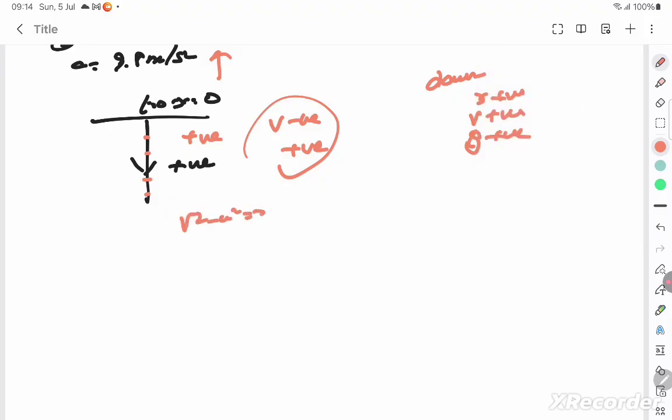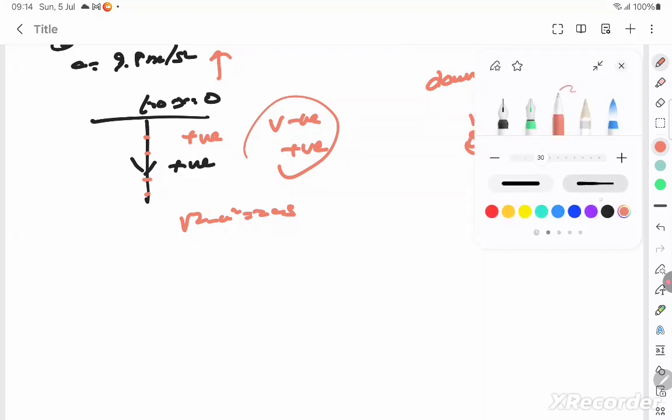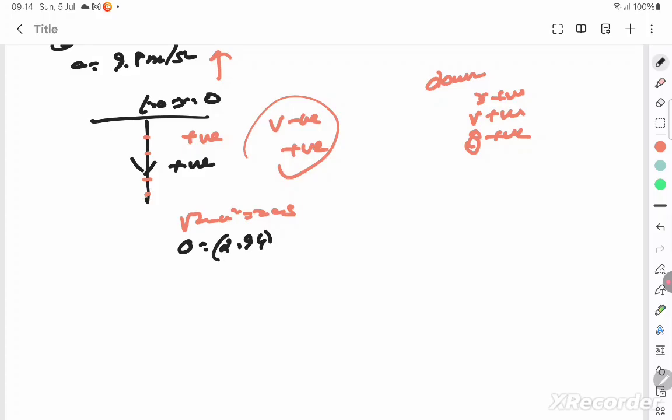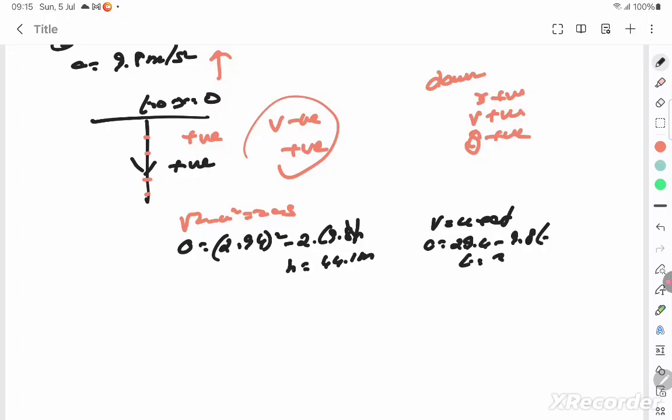You know, v square minus u square is equal to 2as. So you know v is 0, which is equal to 29.4 the whole square minus 2 into 9.8 into h. H is equal to 44.1 meter. And then you can use v is equal to u plus at, and you write v as 0. It's 29.4 minus 9.8 into t. Thus you get t is equal to 3 seconds. The time of ascent is equal to the time of descent. So total time is 6 seconds. So that completes that sum.